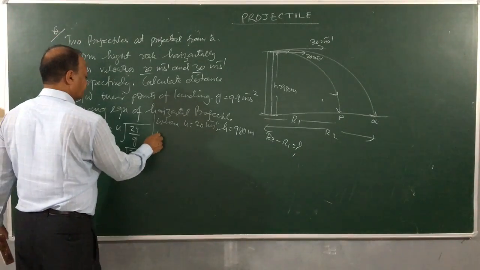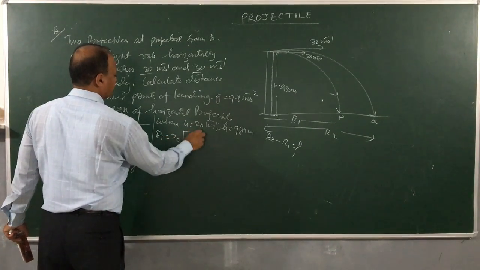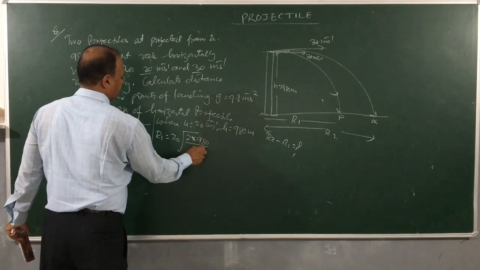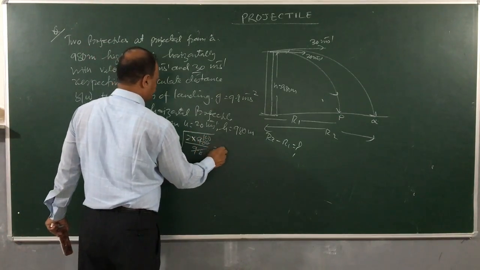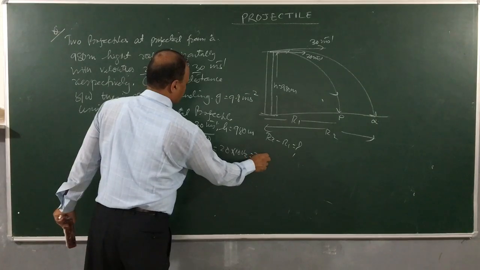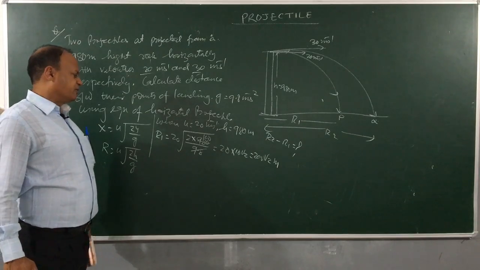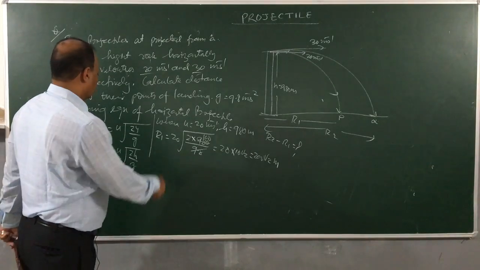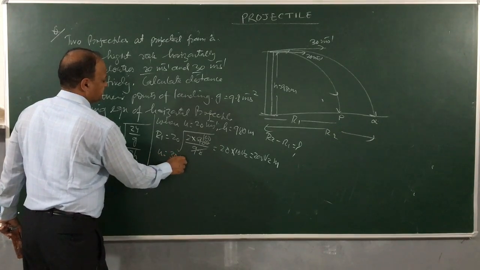So let's use here r1 is equal to u1, how much is u? 20 root over 2 into h. H is 980 divided by 9.8. We'll get 100 times. So children, we have 20 times square root of 100, which is 10 root 2. So how much do you get here? 200 root 2 meter. So the first projectile will be landing at a distance of 200 root 2 meter.